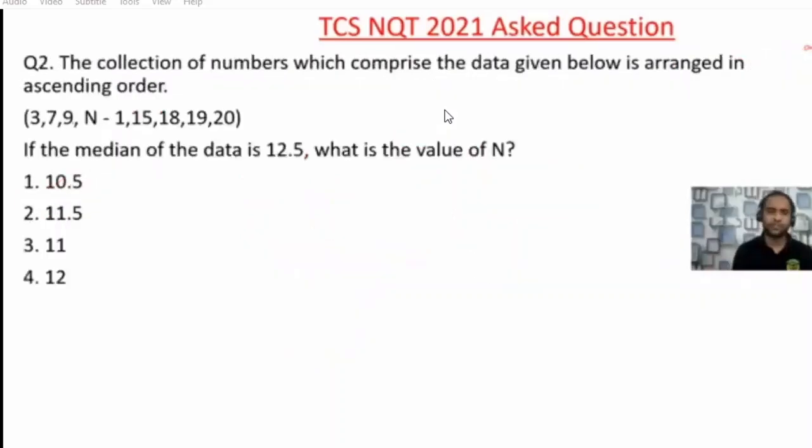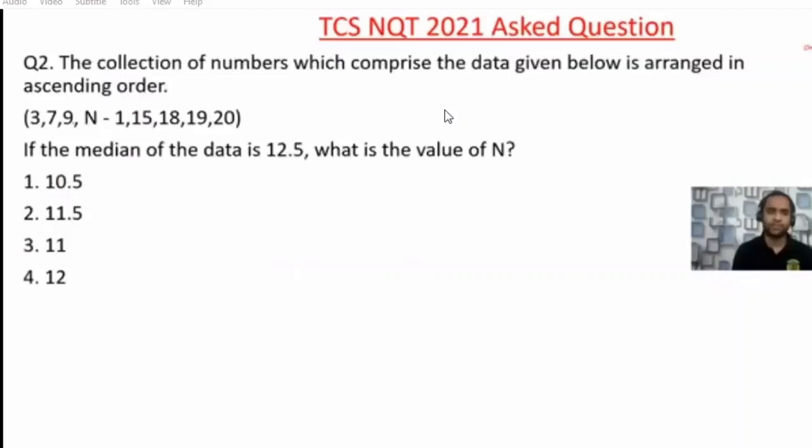Now, friends, as I have said earlier, I have seen questions on statistics in TCS a lot. So in TCS, statistics questions will be more. The collection of numbers which comprise the data given below is arranged in ascending order. So friends, what they have given is a collection of data. The median is 12.5. What is the value of n? First, I will explain by taking 2-3 minutes and then I will solve in 30 seconds.